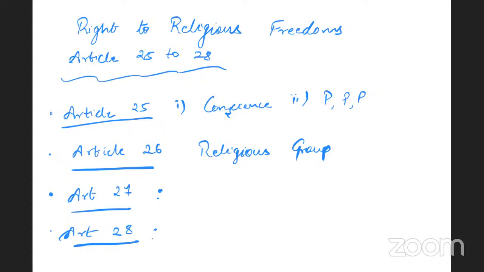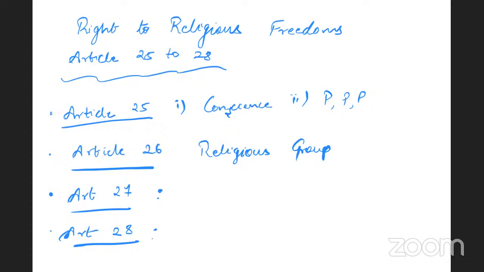So it can be said that Articles 25 to 28 are secular rights, wherein the state will not show patronage to any religion. That is the secularism of India. That is, the governance should be free from the influence of religion. The state will treat all religions equally. That is our way of secularism.